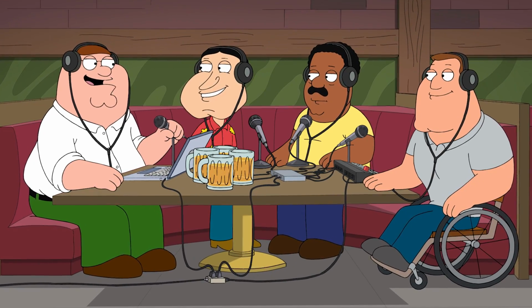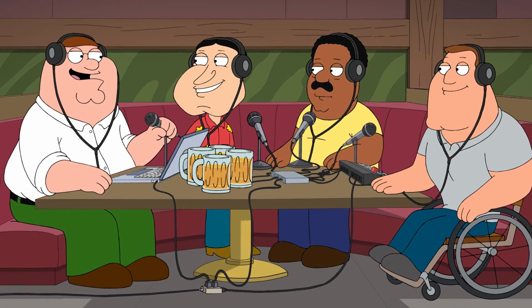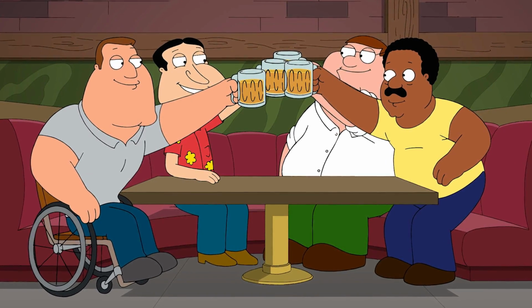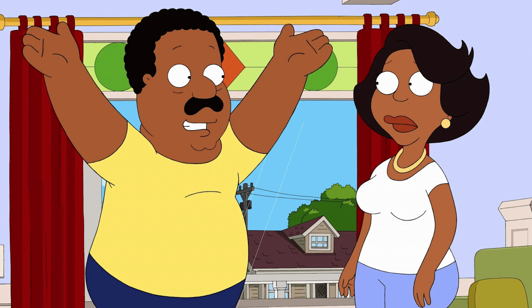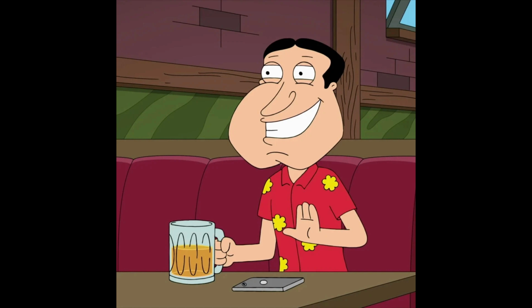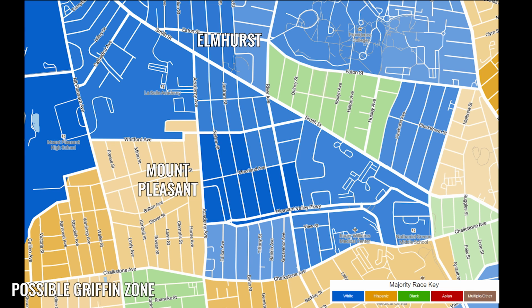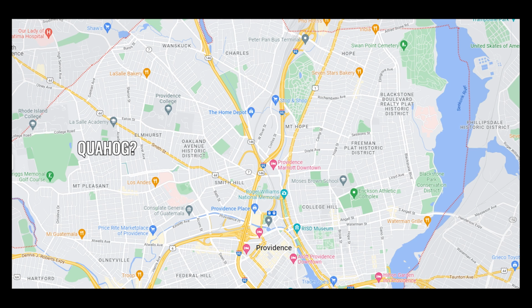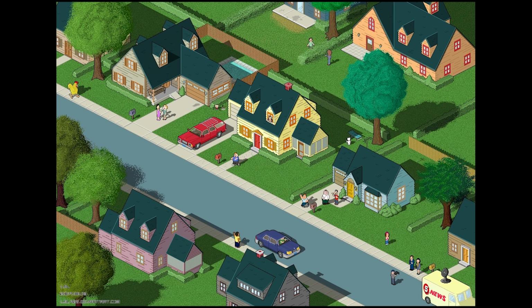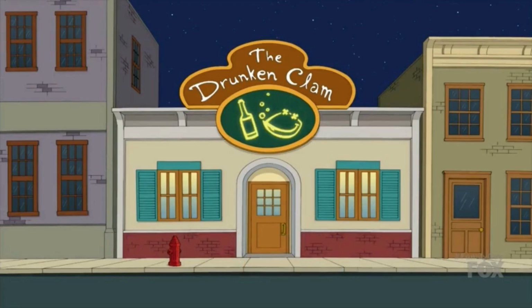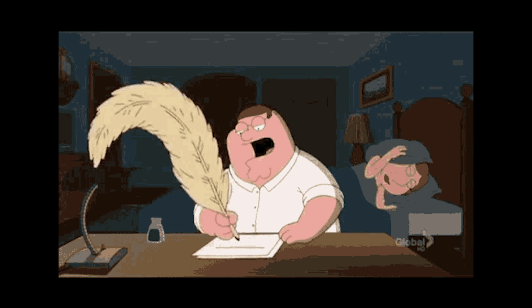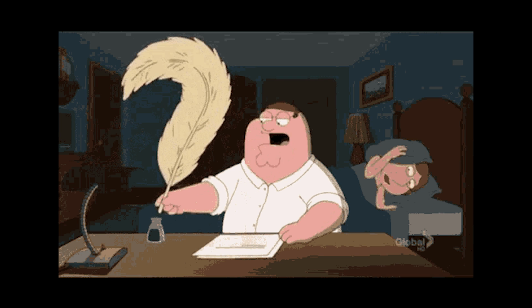If we use Peter's friend group as a microcosm of the demographics of Spooner Street, we can see how they could live in an area with ethnic diversity, with Cleveland being black and Quagmire being a quarter Japanese. Looking at racial demographics of Elmhurst and Mount Pleasant, this diversity would not be out of place. This means that Quahog would have to be in a neighborhood within Providence. The low density of Spooner Street corroborates my claim. Perhaps the Drunken Clam is along Smith Street, Douglas Avenue, or Admiral Street. Mixed use and walkable areas not far from where I think the Griffin House is located.